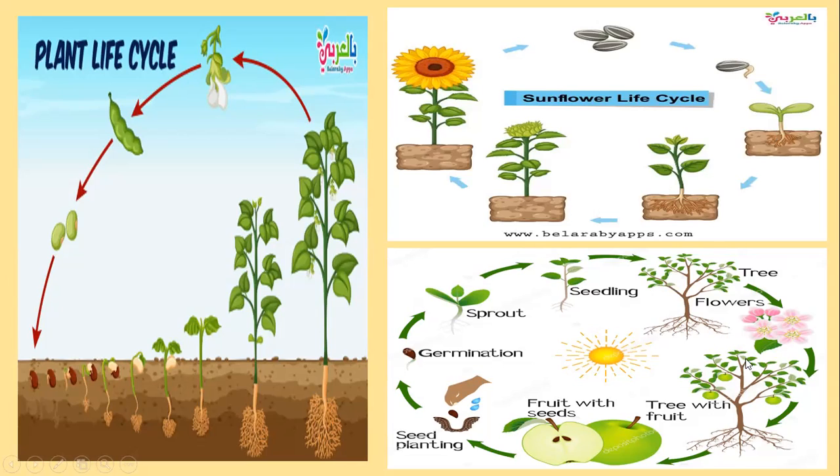And you can see here the life cycle of an apple tree. Look, from where it starts, from here. A man puts the seed into the soil, seed planting, then germination, then sprout, that little plant coming out, then seedling, which means it's becoming bigger, then the trees with flowers, then from the flowers we get the apple, and then when we eat the apple or it falls down, seeds come, and again the process of growing starts. This is called life cycle.